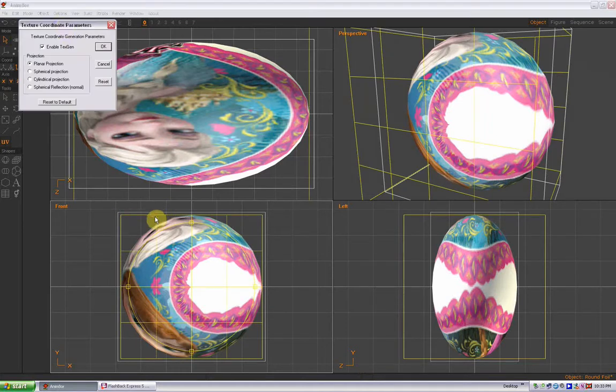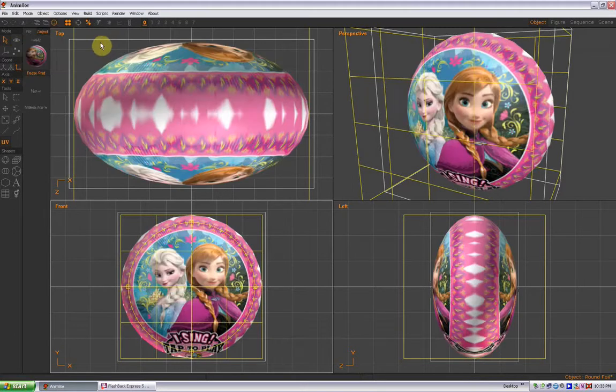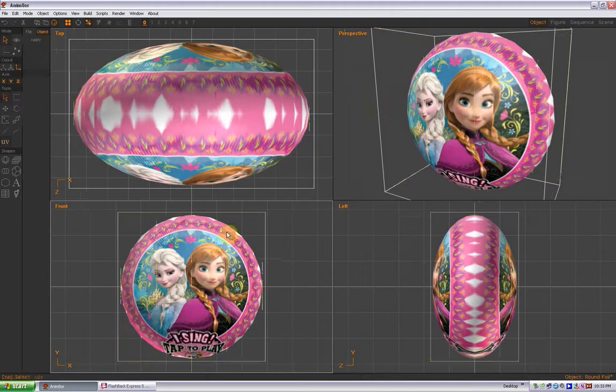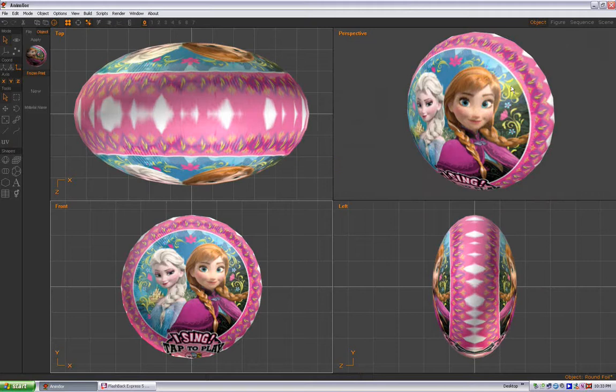Double click right on the yellow, and that will bring up the texture coordinate parameters. It's going to default to enable text gen, leave that, and it's also going to default to planar projection. So what's cool is you don't have to do anything here because that's already selected. Just select OK, and that will straighten out your texture just like that, and now you have this cool looking 3D image of a sing-a-tune.